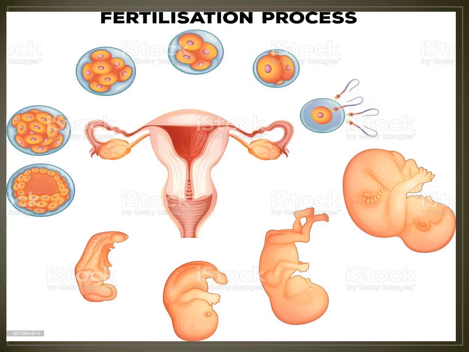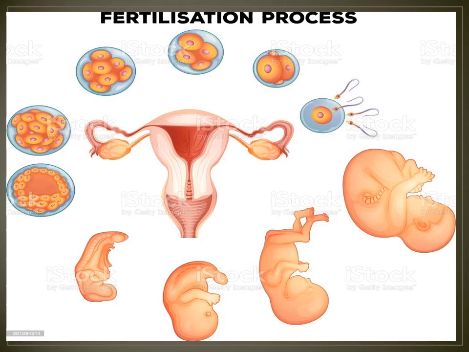The stage of development where the organs and limbs of an adult can be recognized is termed as fetus. This is around 2 months of development. It takes around 9 months for the fetus to develop into the baby. Once the child is born, it grows slowly to an adult.